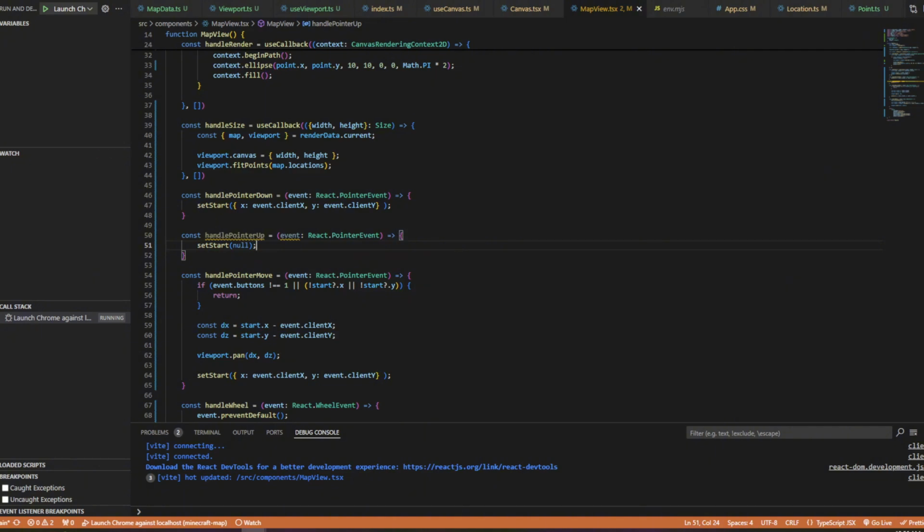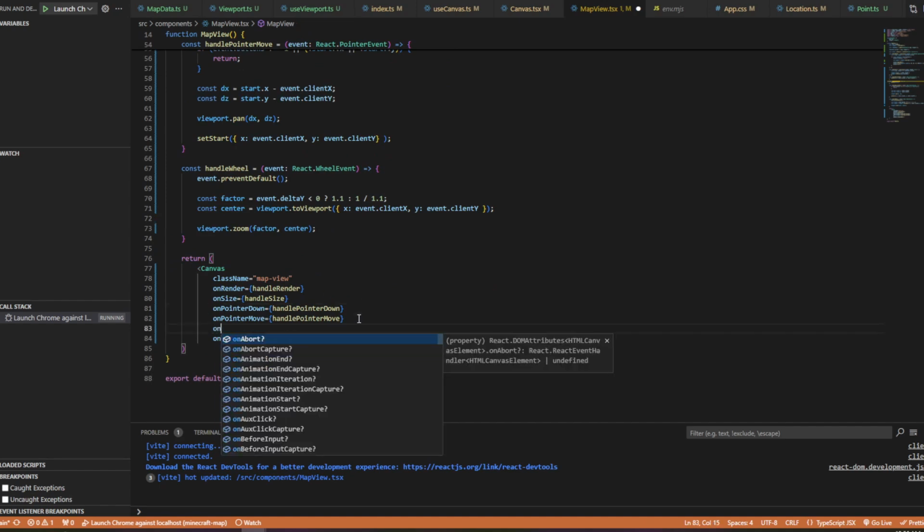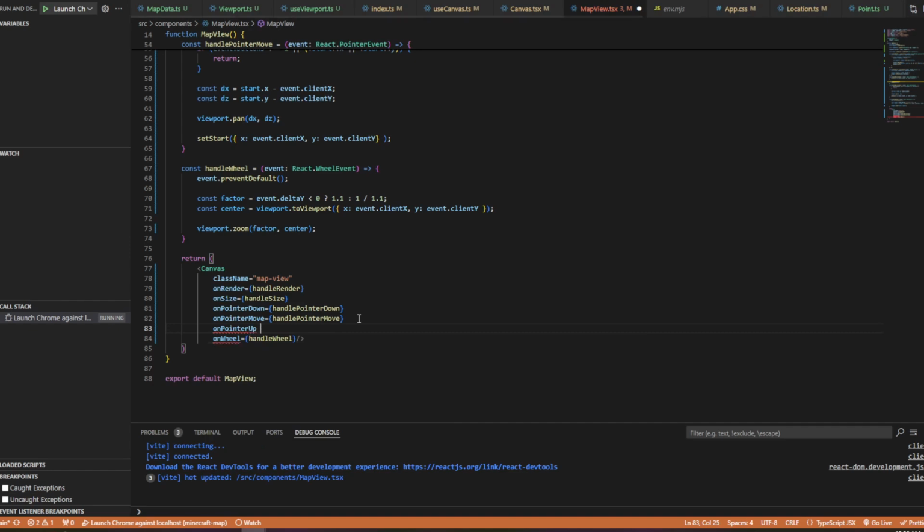Just get rid of the start. And then onPointerUp equals handlePointerUp, like that. Okay.